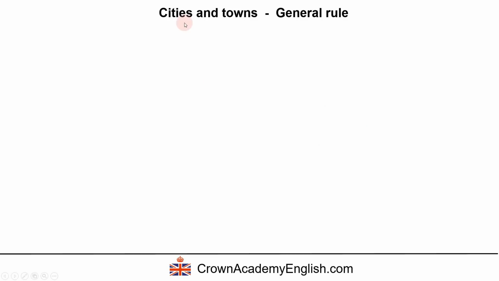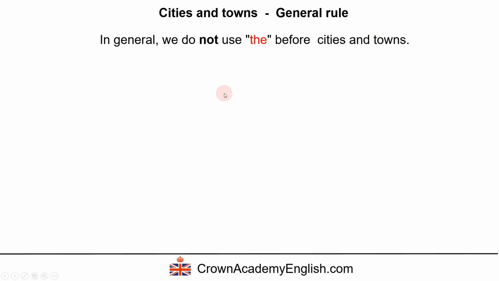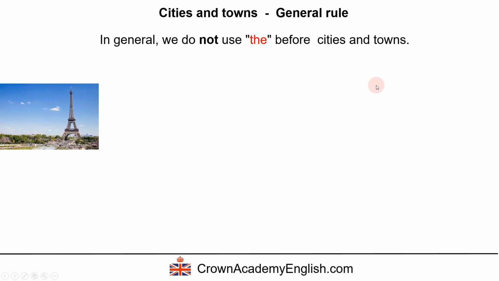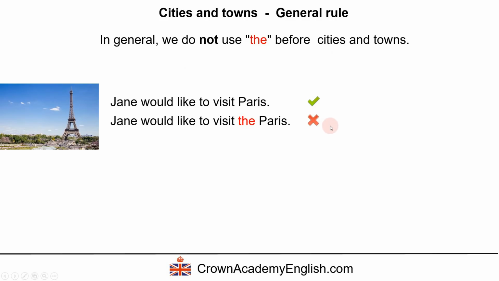First of all, cities and towns. The general rule. In general, we do not use the before cities and towns. Example: Jane would like to visit Paris. And this is wrong.